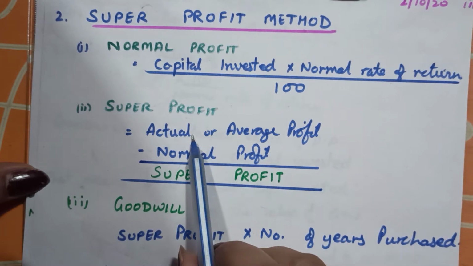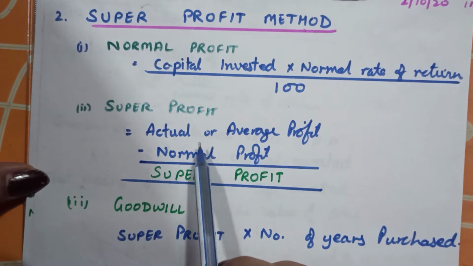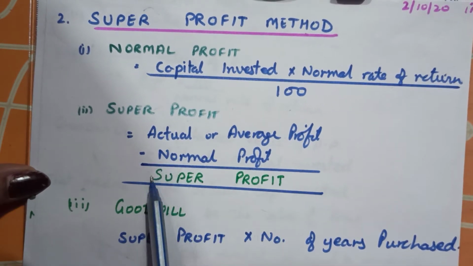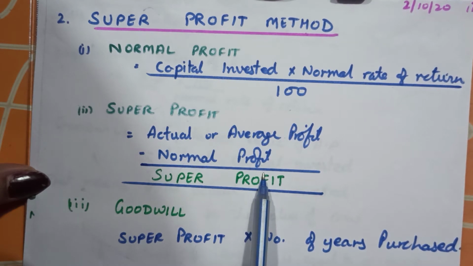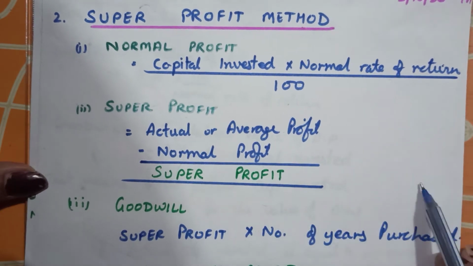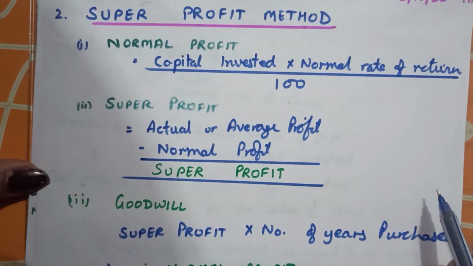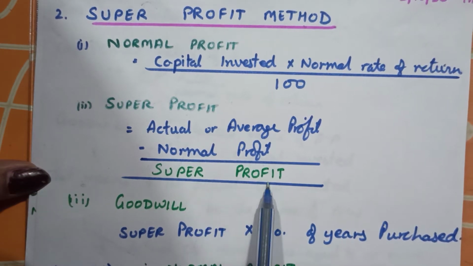My actual profit minus the normal profit, which everybody can earn. That is the super profit. This is the extra amount that I have earned with my goodwill, my reputation, because of my way of carrying on the business. That is called the extra profit or the super profit.